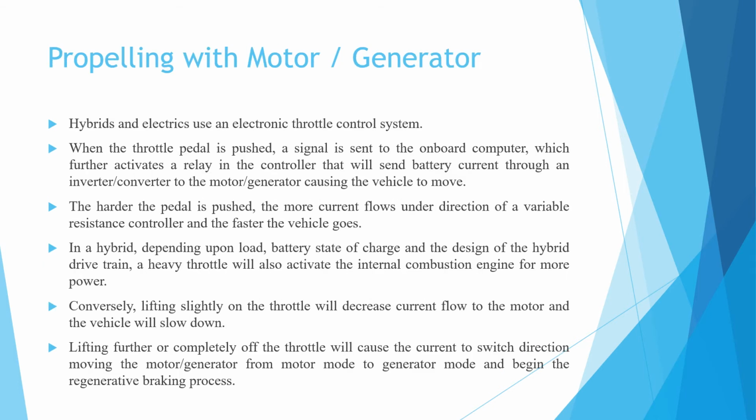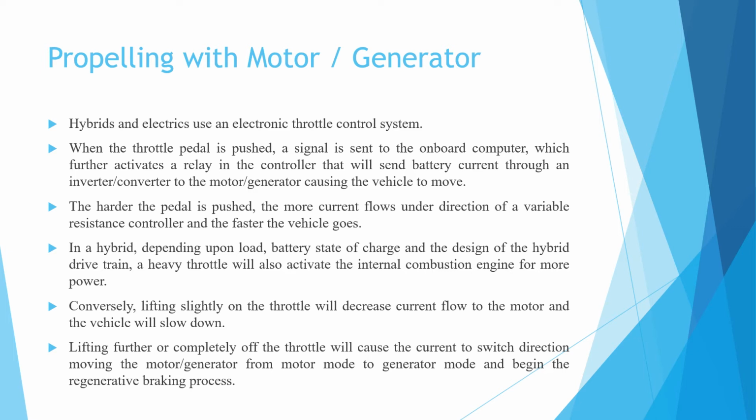Next is propelling with the motor and generating. Hybrid and electric vehicles use an electronic throttle control system. When the throttle pedal is pushed, a signal is sent to the onboard computer, which further activates a relay in the controller that will send battery current through an inverter or converter to the motor or generator, causing the vehicle to move.